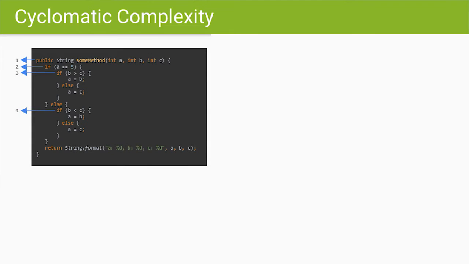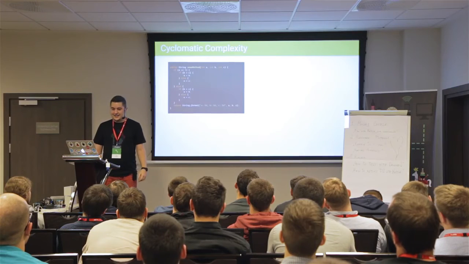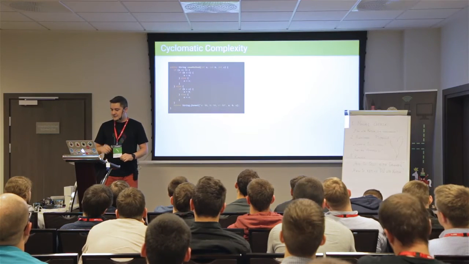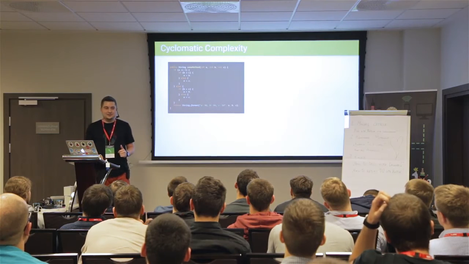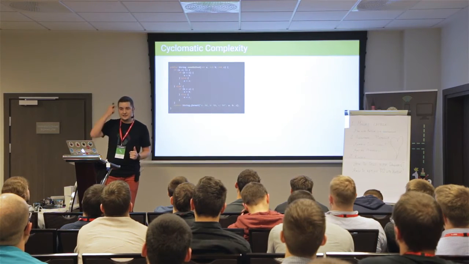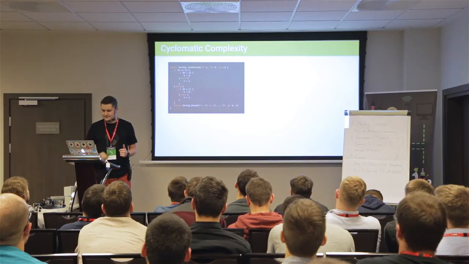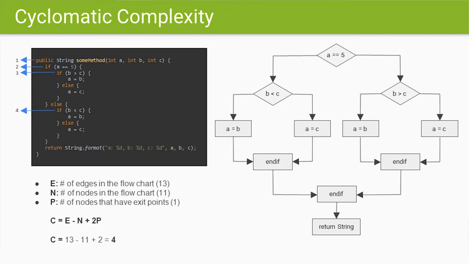In the beginning, we talked about complexity, and let's have a look at the cyclomatic complexity, which is a bit hard to understand, but I will try. In order to understand the cyclomatic complexity of a method, there's one way to do it.